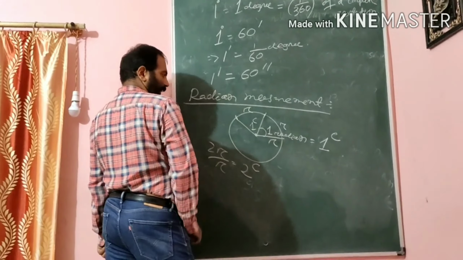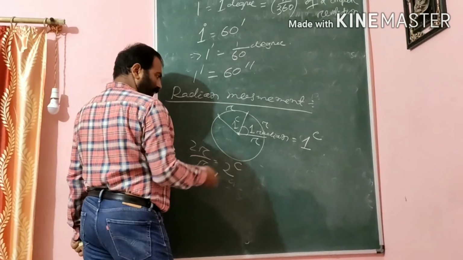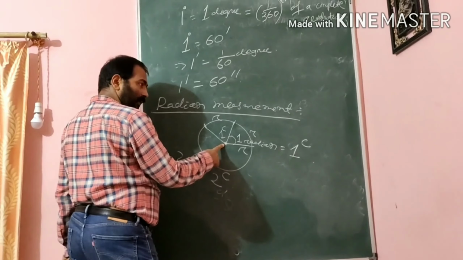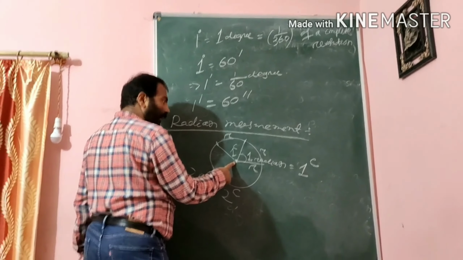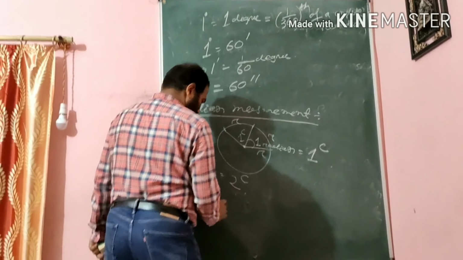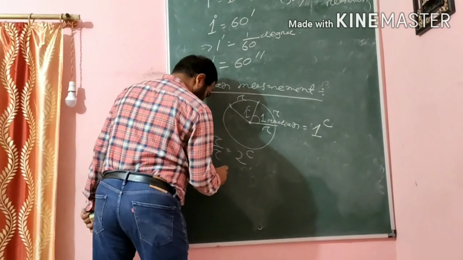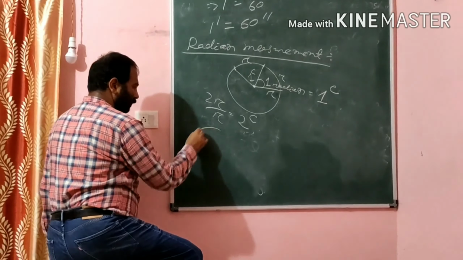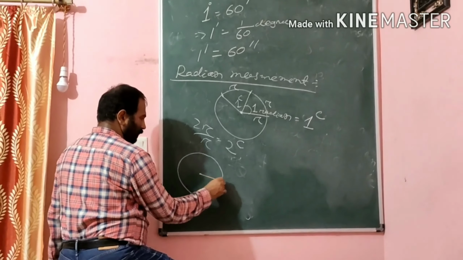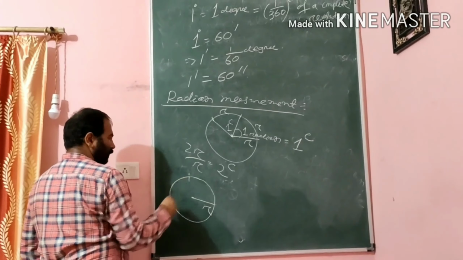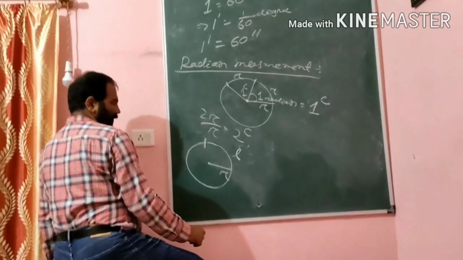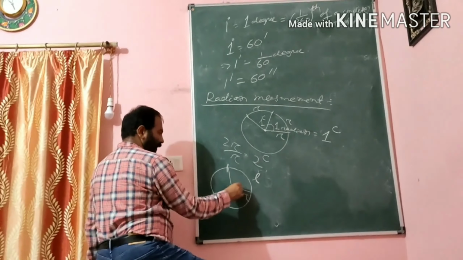So we can find the angle theta subtended at the center of a circle. Suppose theta is the angle. You see, I am drawing another circle here. Suppose the radius is r and the arc length is L. What is the angle here?